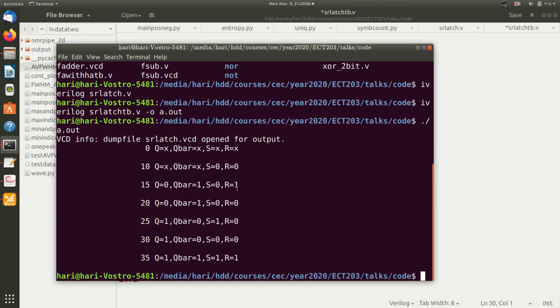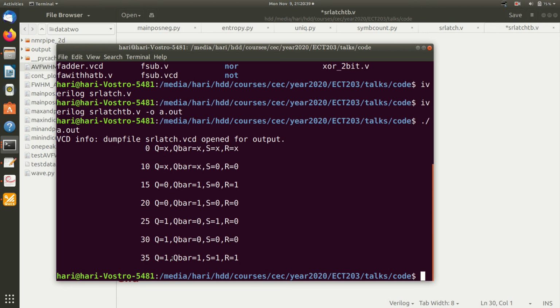Here it is 0 1. Now the latch is reset with Q equal to 0 and Q bar equal to 1. Then S equal to 0, R equal to 0, it remains in the previous state. If the previous state was 0 1, it remains in 0 1. And when S equal to 1, R equal to 0, Q equal to 1 and Q bar equal to 0. That is the set condition. Again, when S equal to 0, R equal to 0, it remembers the previous state, which was 1 0. And when S equal to 1, R equal to 1, both tend to be high, which is an illegal condition.